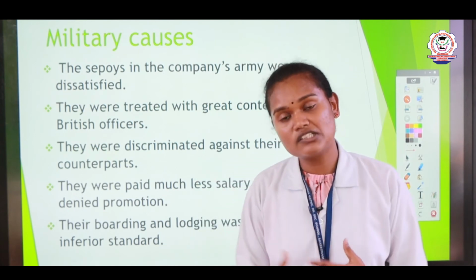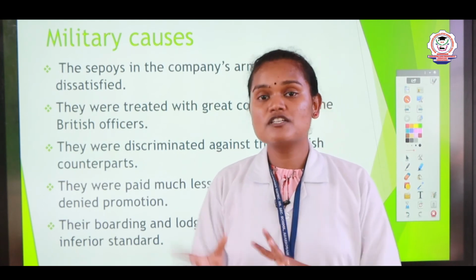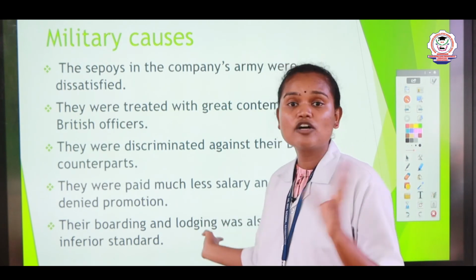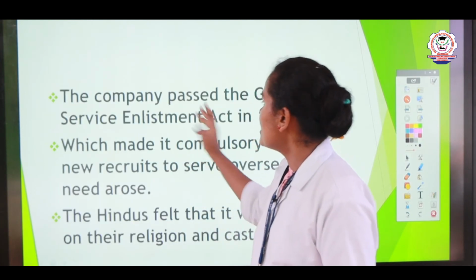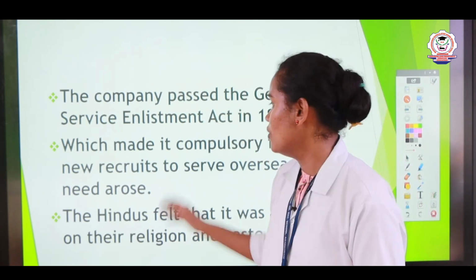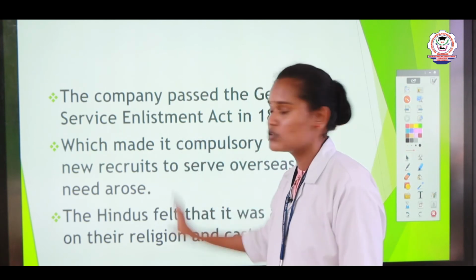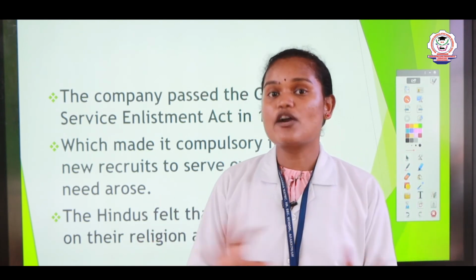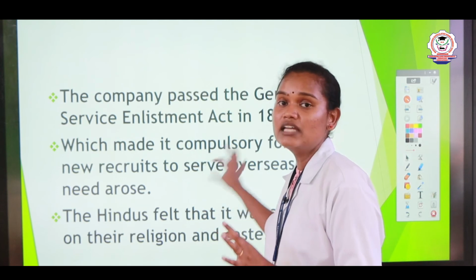The first section we already discussed. The 1857 revolt is considered the Sepoy mutiny or first war of independence. That's why I told you that they didn't get proper food and accommodation. Then the company passed the General Service Enlistment Act in 1857, which made it compulsory for all new recruits to serve overseas if need arose. The Sepoys, the soldiers, were compelled to work overseas and on voyages.